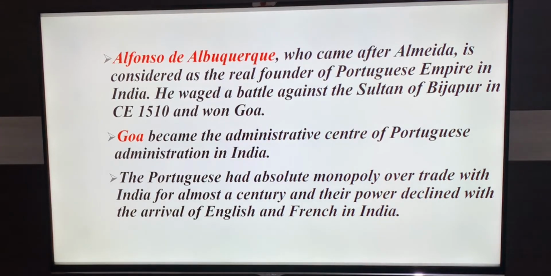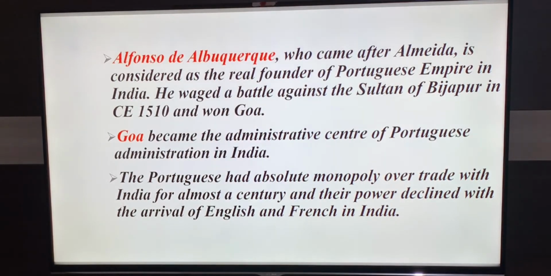So after Almeida, the next viceroy was Alfonso de Albuquerque, who came to India, and he was a real founder of the Portuguese Empire in India. He fought a battle against the Sultan of Bijapur and occupied Goa.